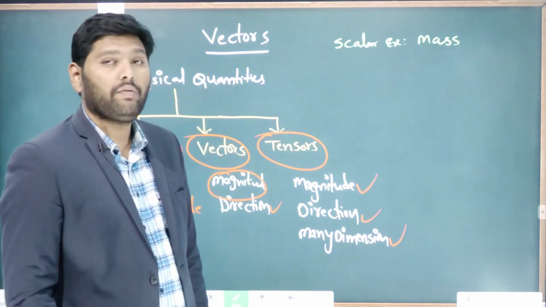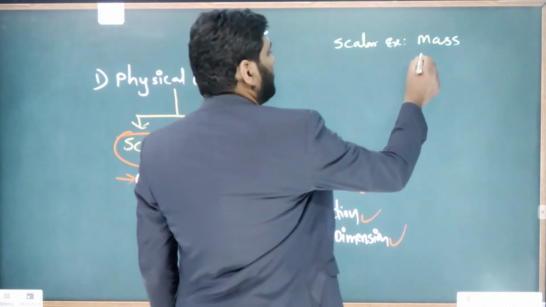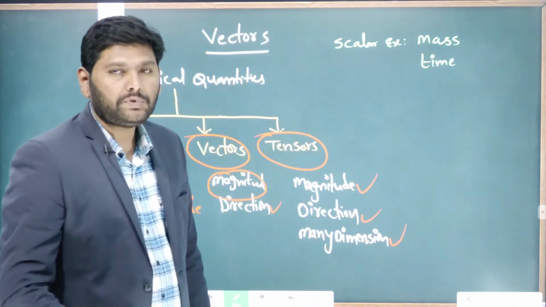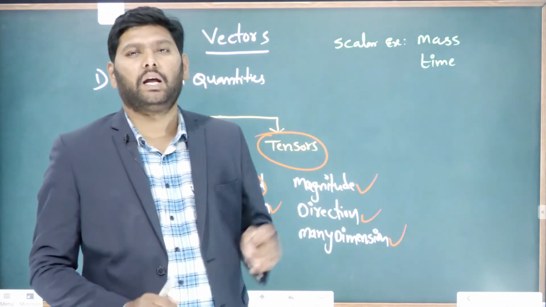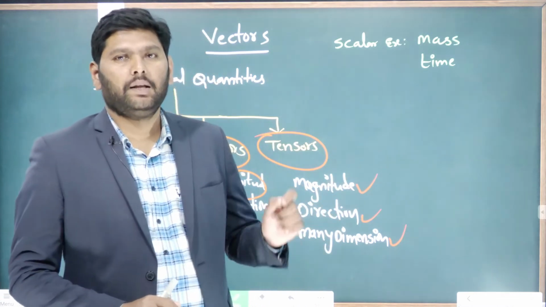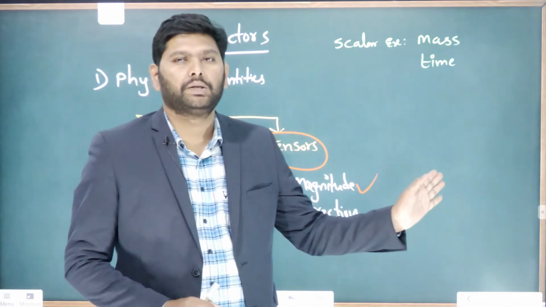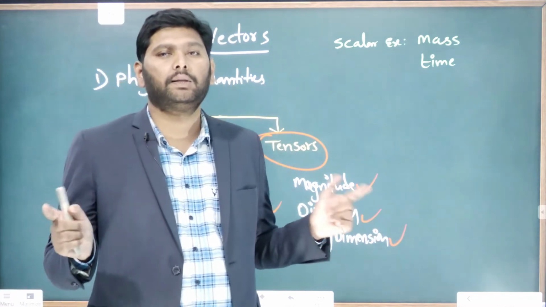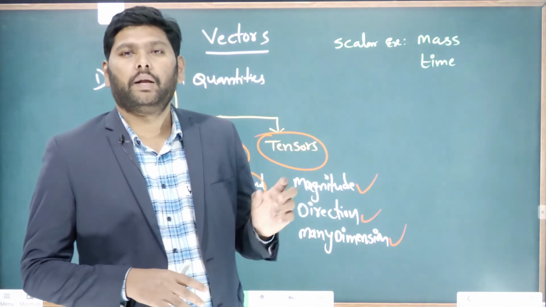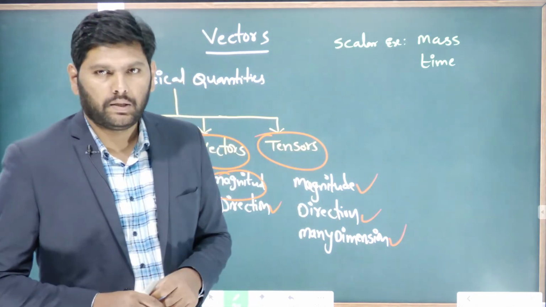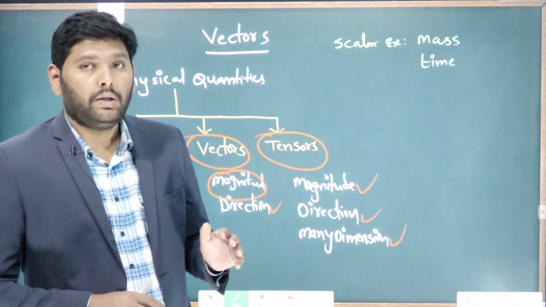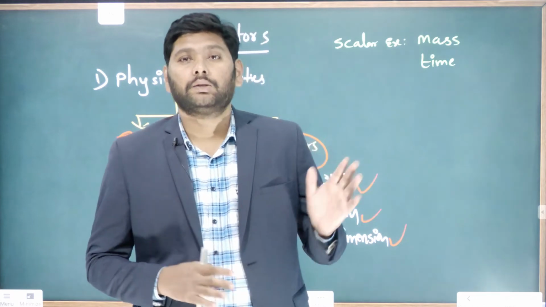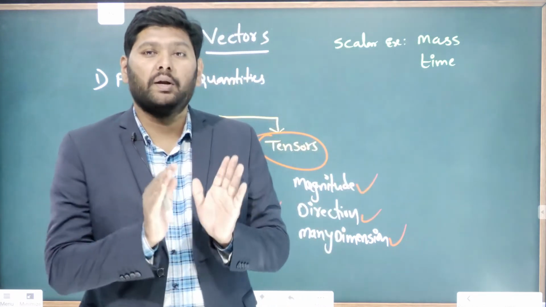Similarly, time. Time is a scalar quantity, because whether you go in the x, y or z direction, east, west, north or south, 1 hour is 1 hour only.